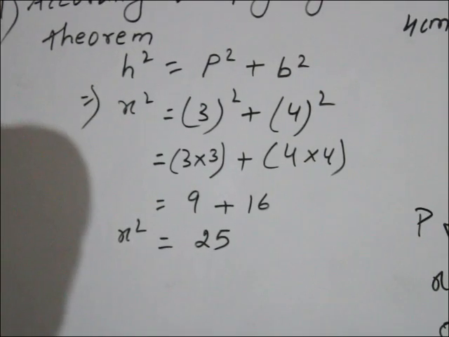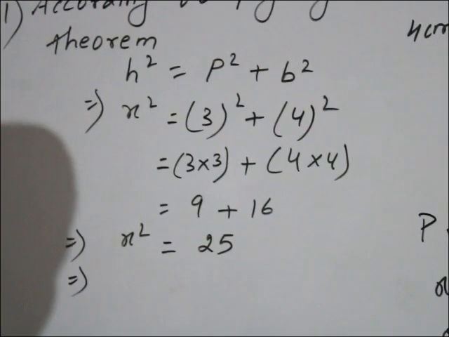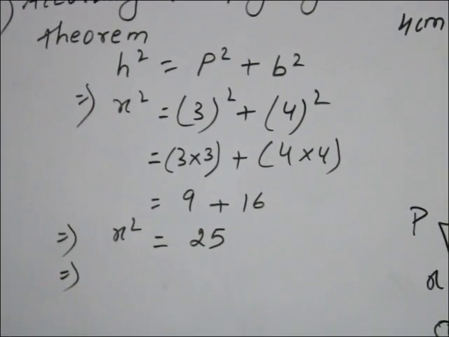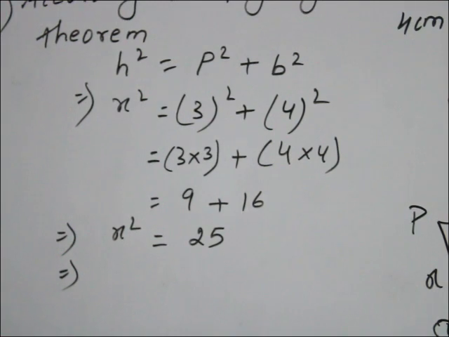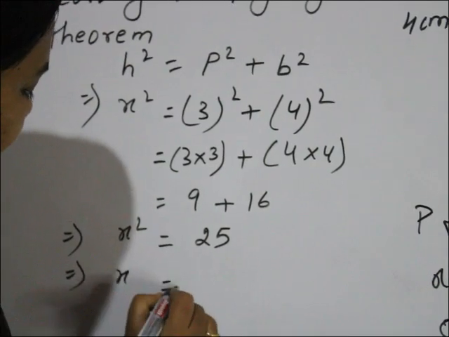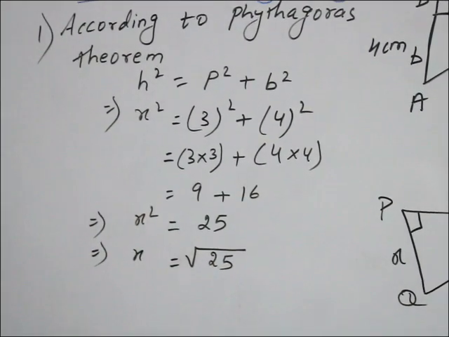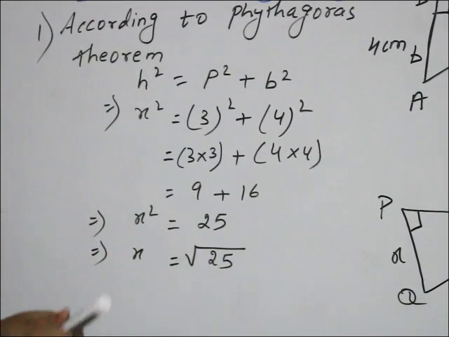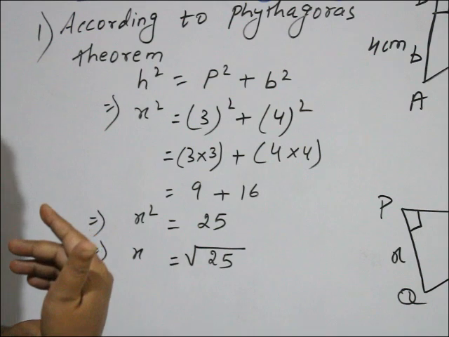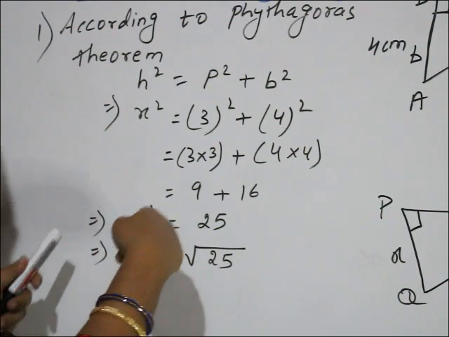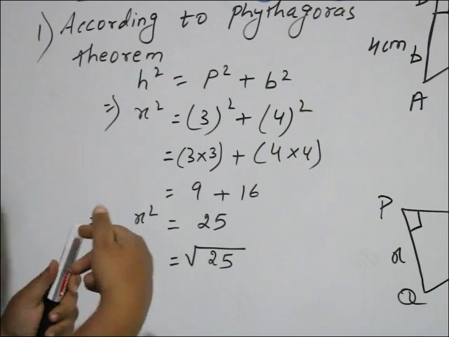Now the next thing is what? You must know x square equal to 25. We have to find x. So when we remove square, we have to give square root on the other side. Okay, these things you have to remember. If on this side a square is there, when you remove the square, on the other side you have to give the square root. If on this side a square root is there, when you remove the square root, on the other side you have to give the square. So if you remove square, square root will come. If you remove square root, square will come.